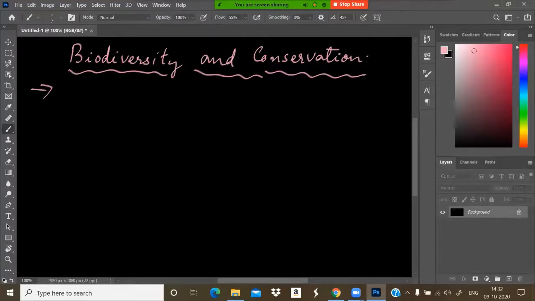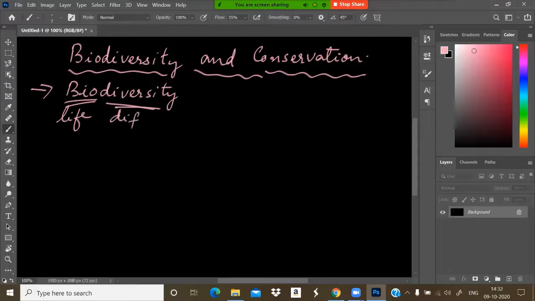First thing is, what do you mean by biodiversity? What is biodiversity? Bio means life, no? Bio means life, and diversity means differences.